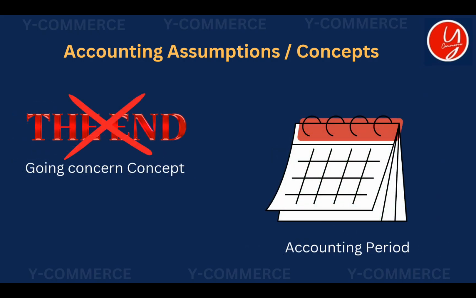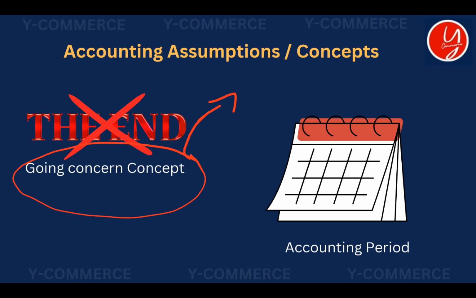Now we have the third and fourth accounting assumptions. The third accounting assumption says that every business, in the view of an accountant, has a perpetual life. Perpetual means unending life. So it is called the going concern concept. The going concern concept gives the idea that every business has to be considered to have a long life. An accountant should never think a business is going to end soon.